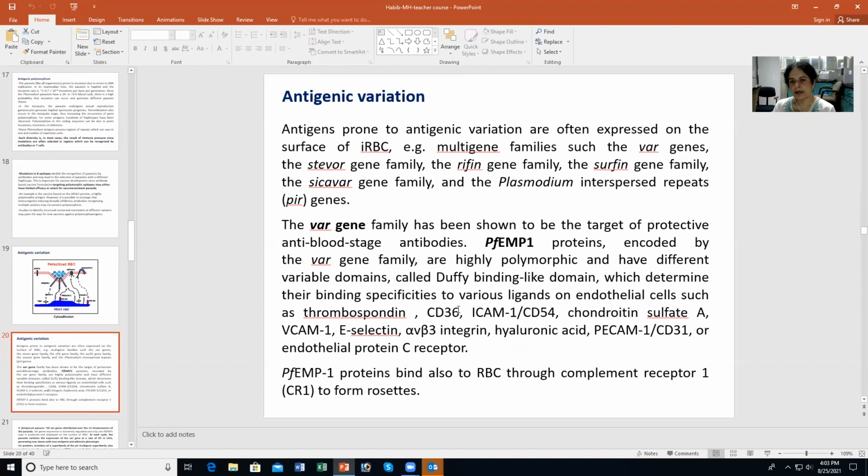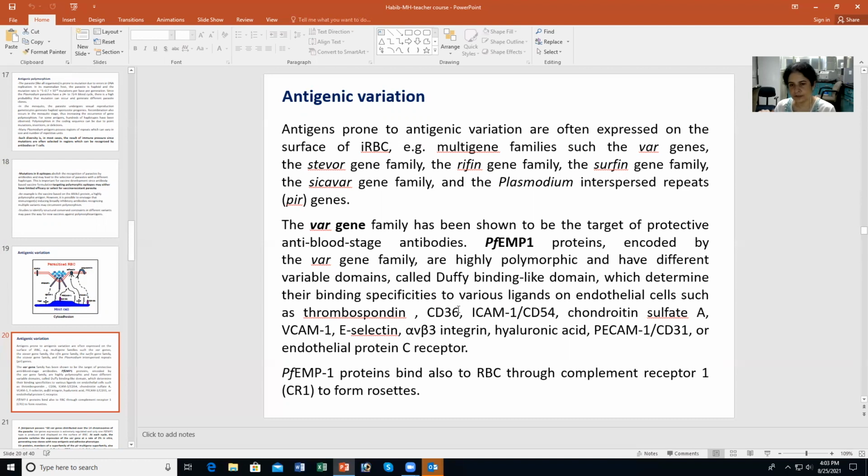Now the var gene family is the largest. It's been shown to be the target of protective anti-blood stage antibodies. The var genes code for PfEMP1, and as I said, these are highly polymorphic. They have different variable domains called DBL domains, Duffy binding-like domains, and these determine the binding specificities to different ligands on the surface of the endothelial cell.